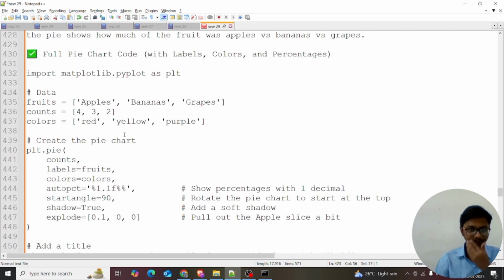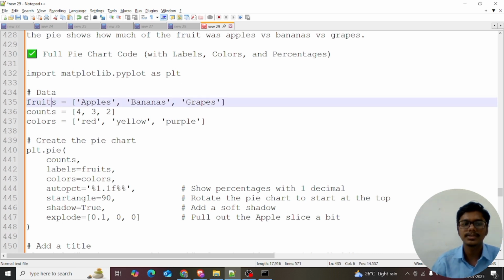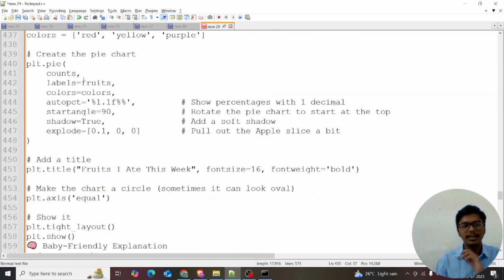I'm first importing matplotlib.pyplot and using fruits equal to apples, bananas, grapes. I just want to see which has the highest percentage. So I'm using counts equal to 4, 3, 2: 4 apples, 3 bananas, 2 grapes. What's the color of the apple? It's red, right? What's the color of bananas? It's yellow. What's the color of grapes? It's purple. Make note of it.